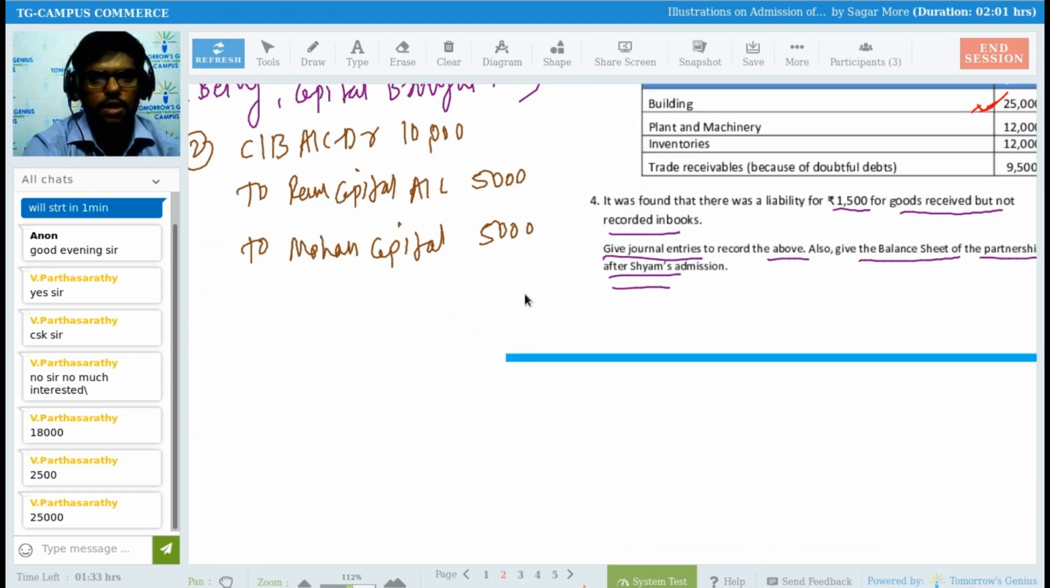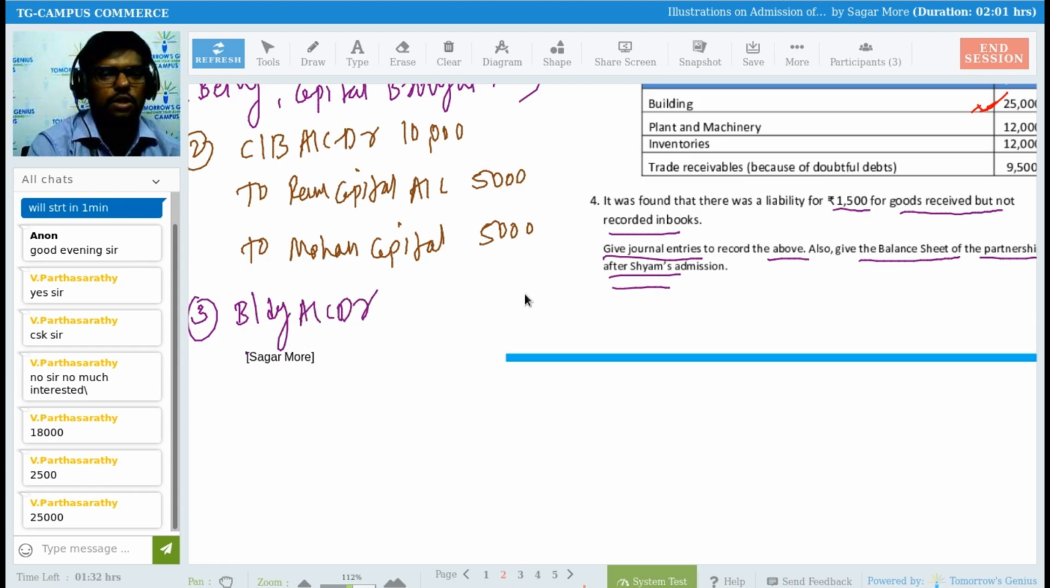So I need to pass a journal entry for the same. Which entry do I need to pass? The revaluation account I need to credit, right? And the building account I need to debit. So I will be passing the journal entry: building account debit to revaluation account, 7,000 rupees. Okay, done.